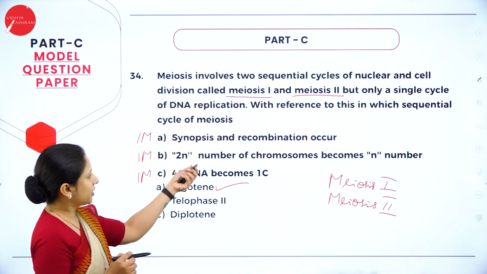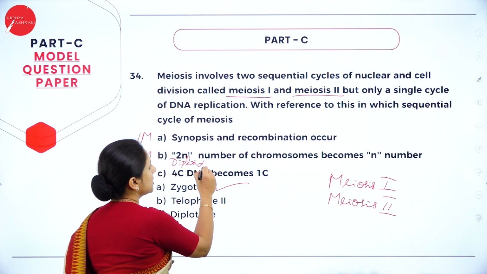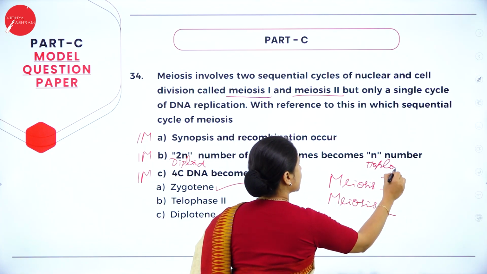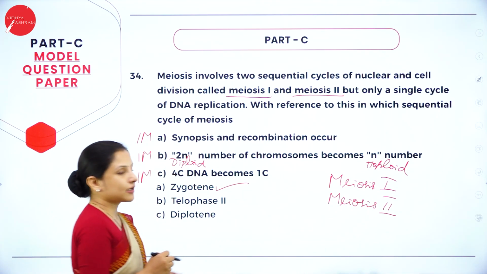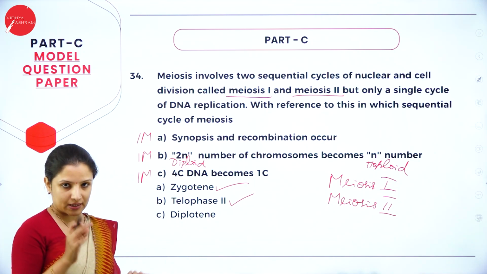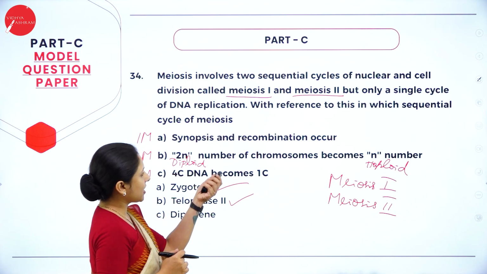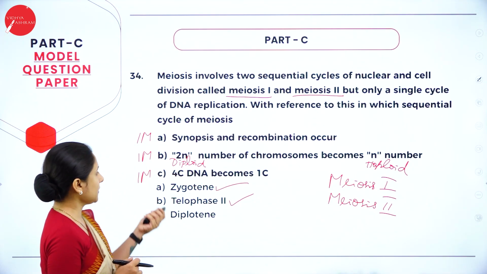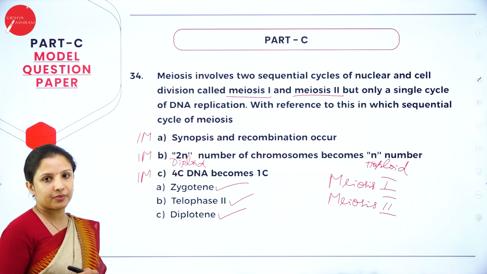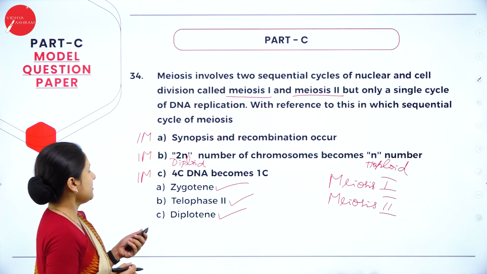Next, 2n means diploid. So the diploid number of chromosomes becomes the haploid number. In which stage does this happen? It occurs in telophase 2. So in telophase 2, the chromosomes which were diploid will become haploid. Next, 4C DNA becomes 1C. So this occurs in the diplotene stage, wherein 4C DNA becomes 1C. So if you mention these 3, you will get 3 marks.